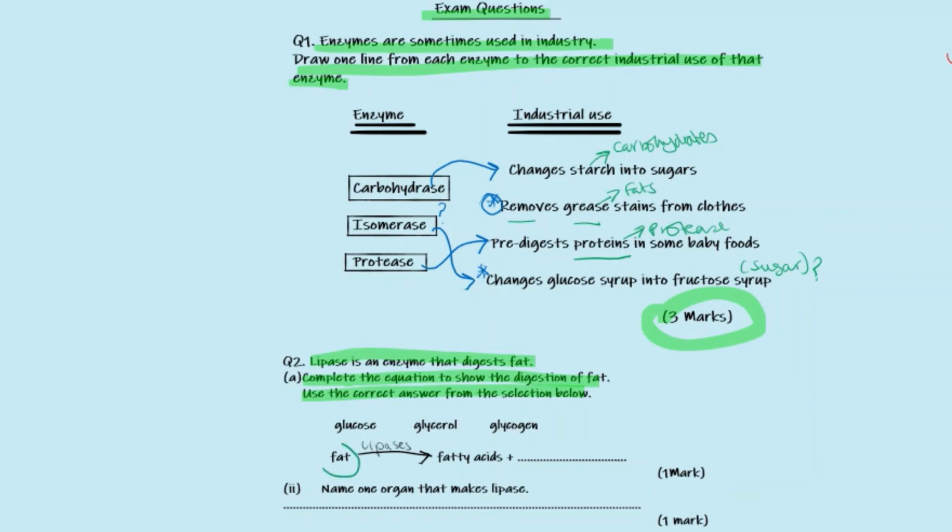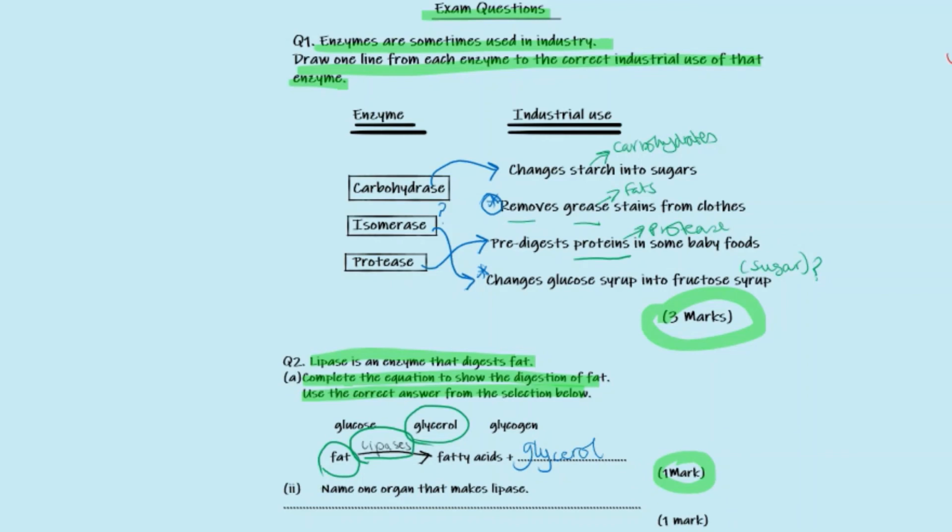We are shown fats being broken down by the enzyme lipase, so we know fats can be broken down by lipase to fatty acid and glycerol. Not glucose, because glucose is a sugar, and glycogen is a word that we haven't come across yet, so our answer must be glycerol. This is worth 1 mark.